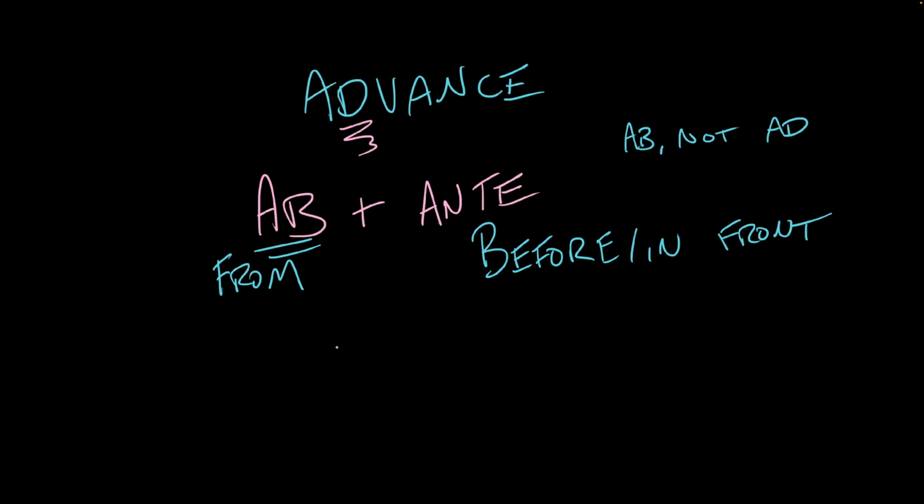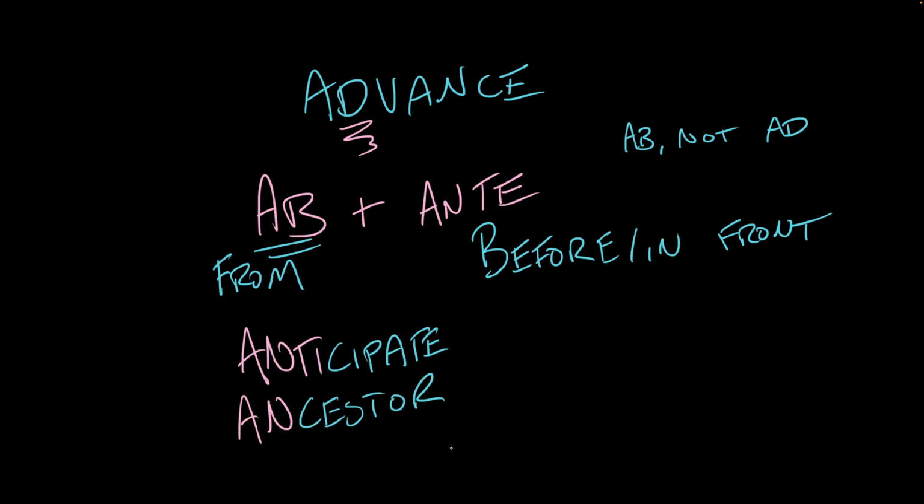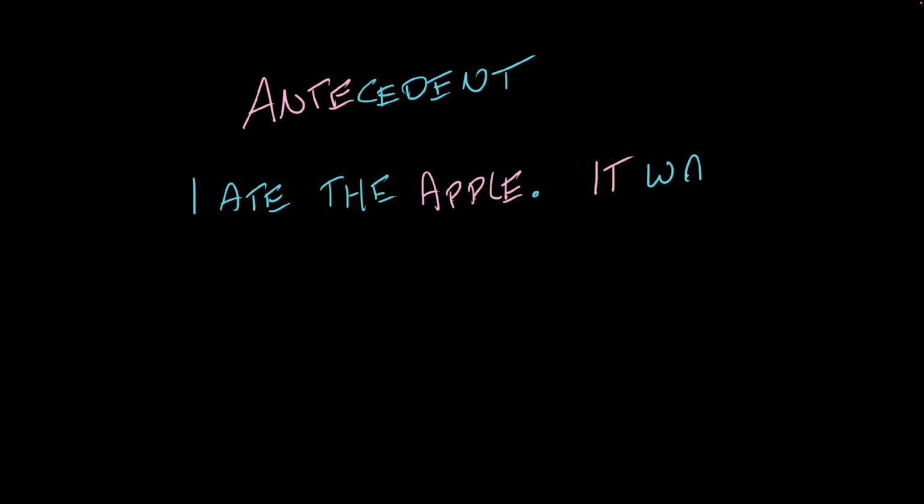Ante shows up in a lot of English words. There's anticipate, which is to wait for something that hasn't happened yet. There's ancestor, which comes from the Latin antecessor, one who has gone before you. Antecedent is a grammar term for the noun that a pronoun replaces. It's the word you said before. I ate the apple. It was delicious. The antecedent of it is apple, because I said apple first, right? I said apple before it, but both words refer to the same thing.